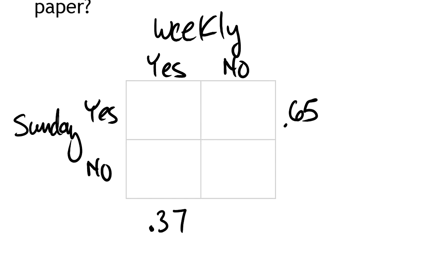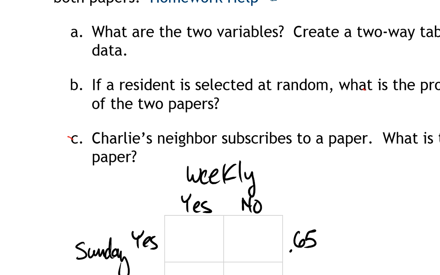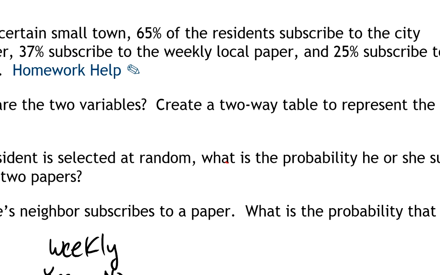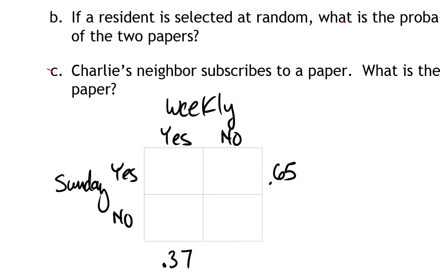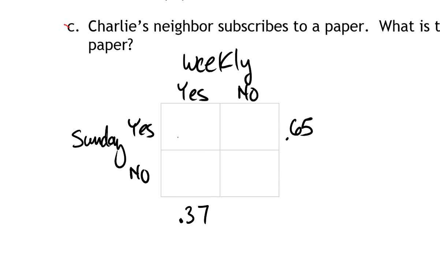And then there's one other piece of information they give us. They tell us that 25% subscribe to both papers. So right here, I'm going to put 0.25. 25% subscribe to both. So a couple of things we're going to do is fill in the two-way table.